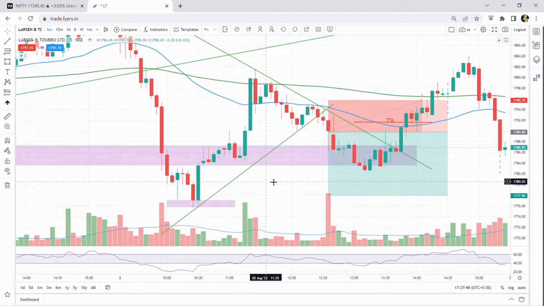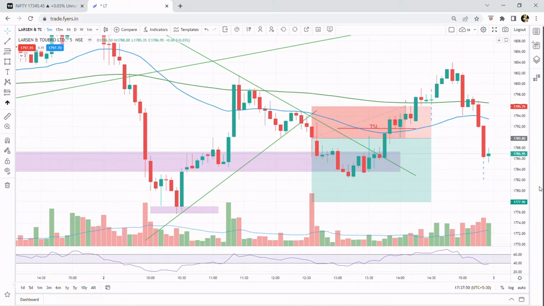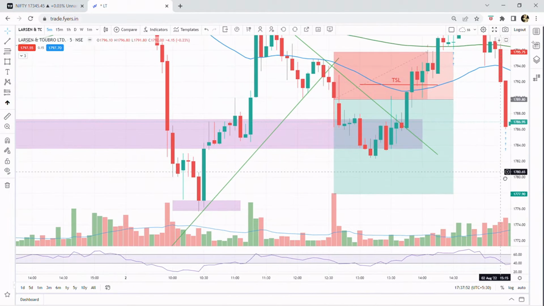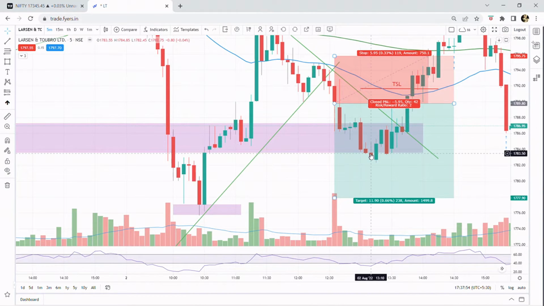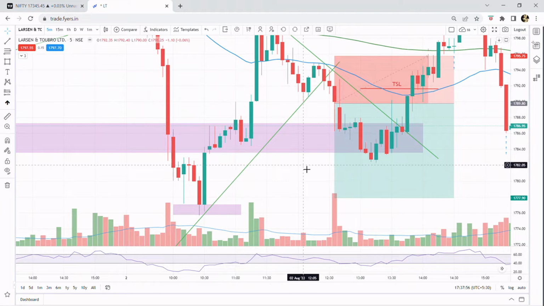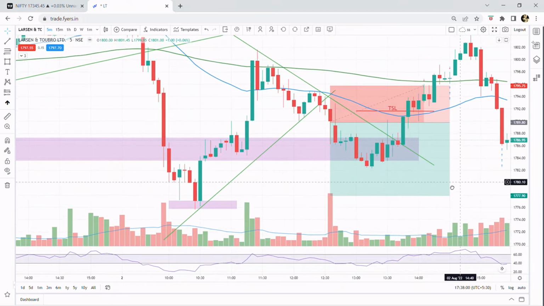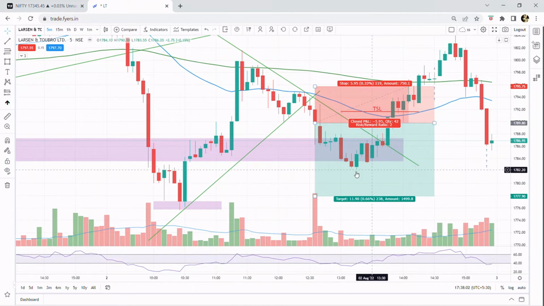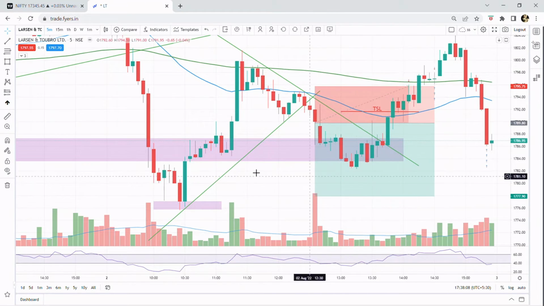So if I'm shorting the stock considering the bearish momentum, I should have kept my target to this level, or I could have avoided this trade considering this is not a high probability trade. Because you can see it almost changed the direction from the same area.